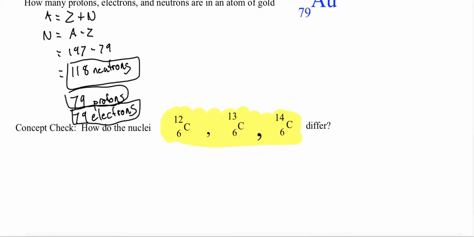In my next question, we want to know, how does the nuclei of carbon-12, 13, and 14 differ? Well, if I look at this, for each of these, my atomic number, which is the proton number, stays the same. It's always 6. But something that does change is my atomic mass. Now, if my atomic number is staying the same, and my atomic mass is changing, that means we're changing the amount of neutrons in each nuclei. So we're having more nucleons, but the protons aren't changing, so that means we're getting more neutrons.